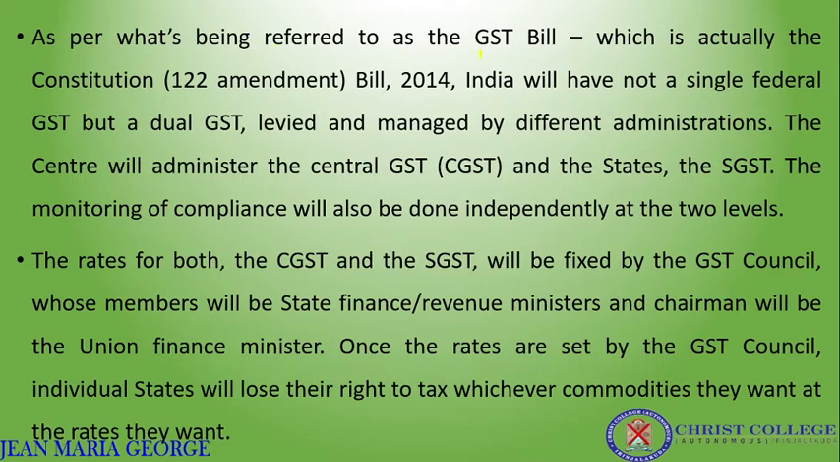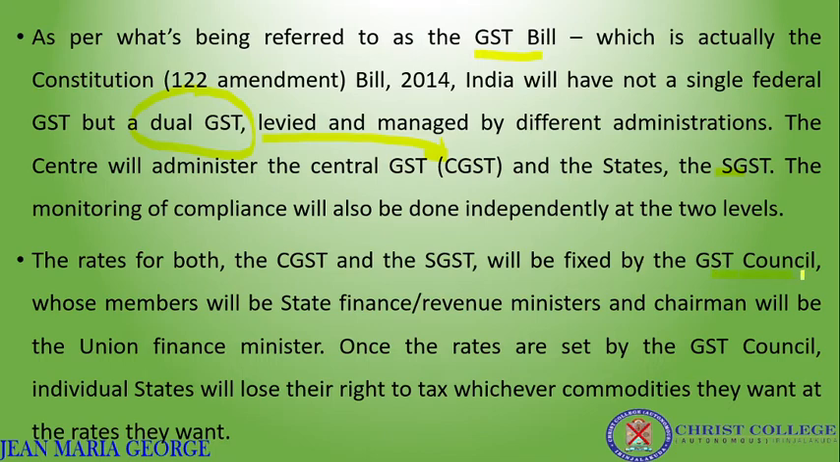As per what is being referred to as the GST bill, in 2014 we have seen a GST bill, that is the 122nd Amendment Bill 2014. India will have not a single federal GST but a dual GST. According to the GST bill, we have a dual GST system levied and managed by different administrations, and that dual GST system will include central GST and state GST. Monitoring will be done independently at the two levels, under the state GST as well as the central GST. Then the rates for both CGST and SGST will be fixed by the GST Council.